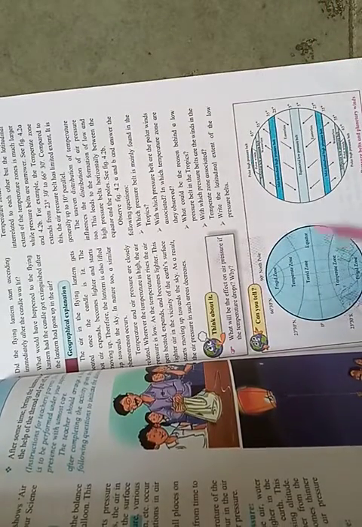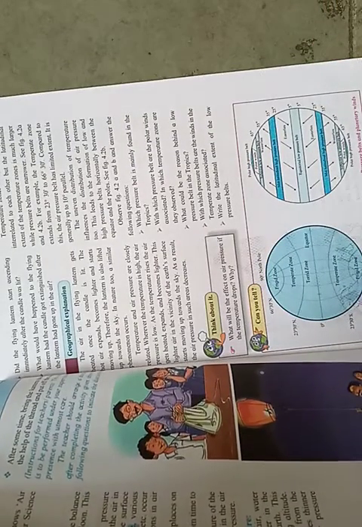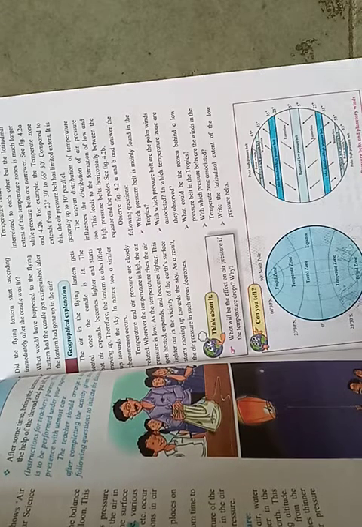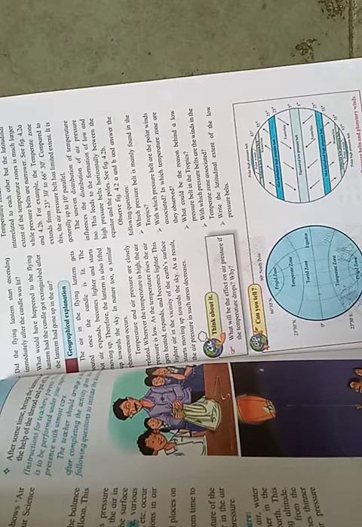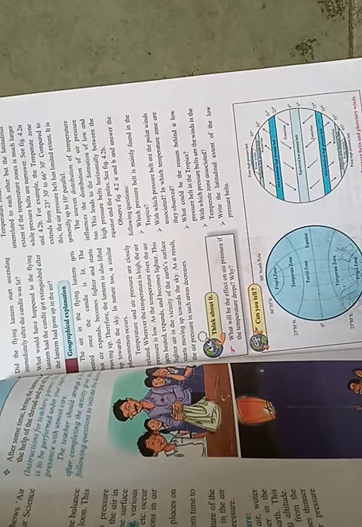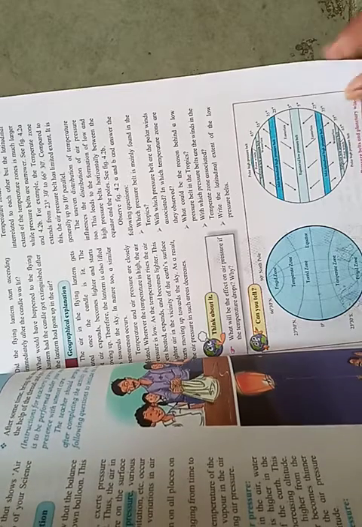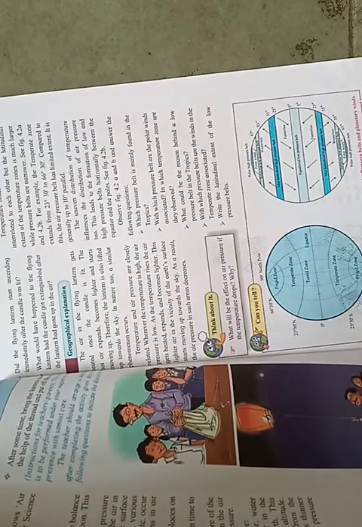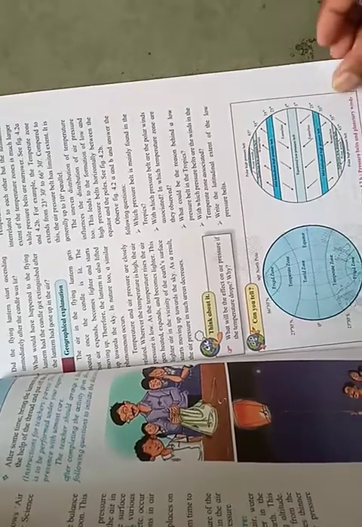Temperature zones and pressure belts are interrelated to each other, but the extent of the temperature zones is much larger, while the pressure belts are narrower. Now see, the uneven distribution of temperature influences the distribution of air pressure too. Let's look at the formation of low and high pressure belts horizontally between the equator and the poles. Now see, these are the temperature zones and this is the pressure belt of the planetary winds.